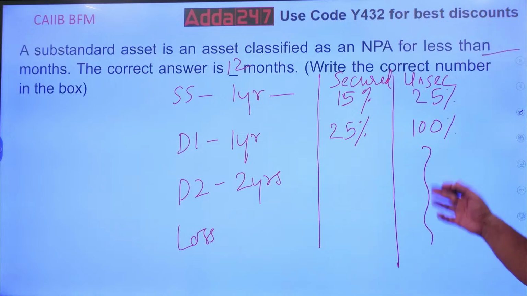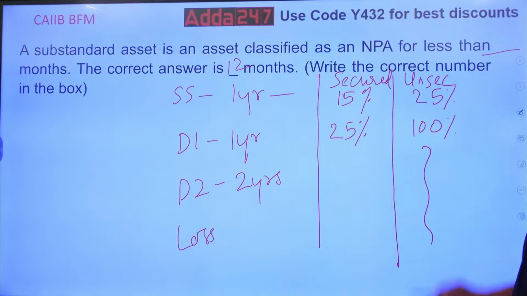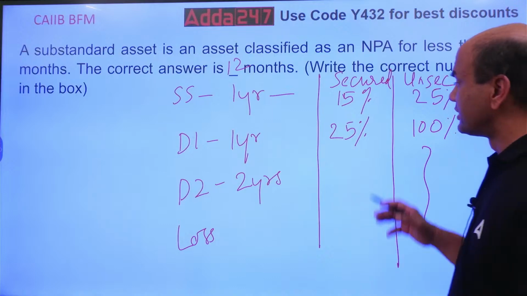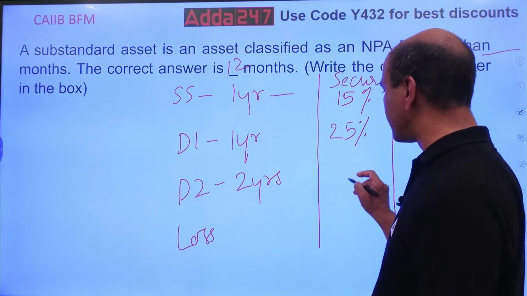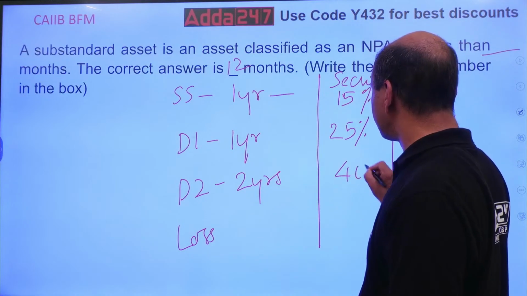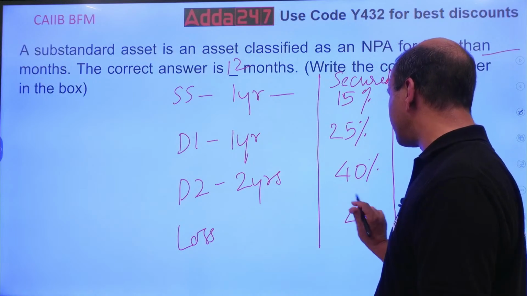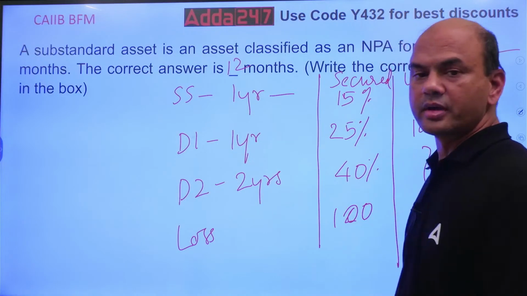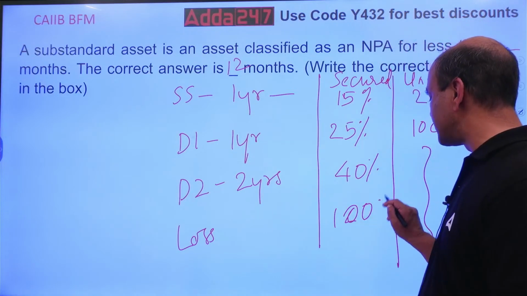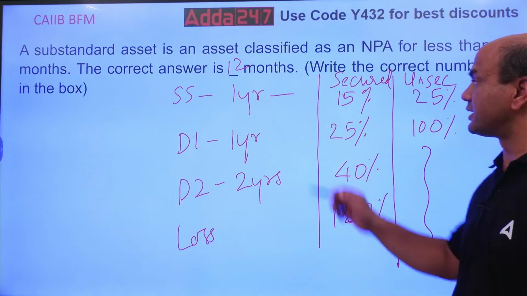Doubtful 1, doubtful 2, loss asset, everything is 100% in unsecured loans. For D2, the secured part is 40%. And for loss asset, it is a complete 100%. So these are the provisionings for your NPA accounts, and these are the years.